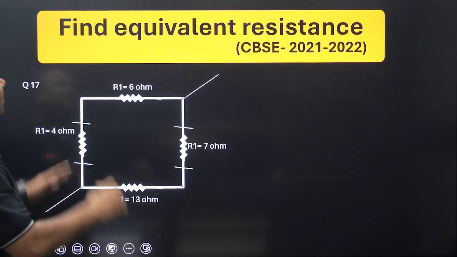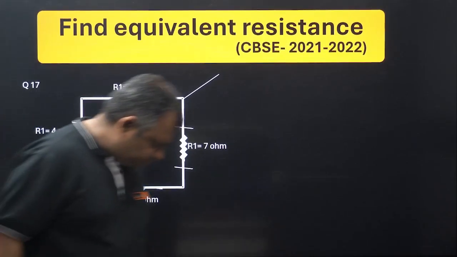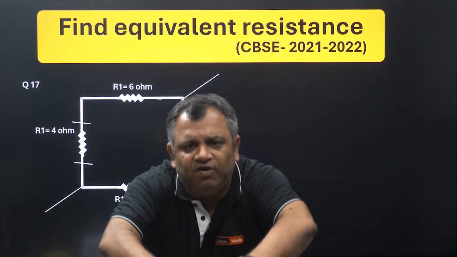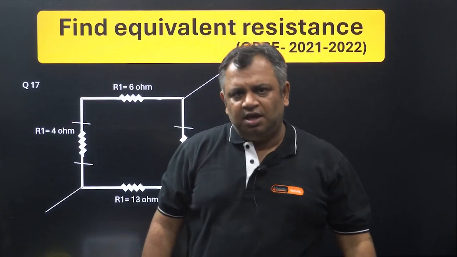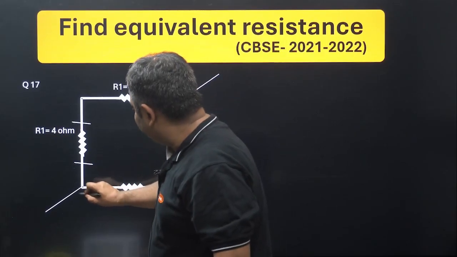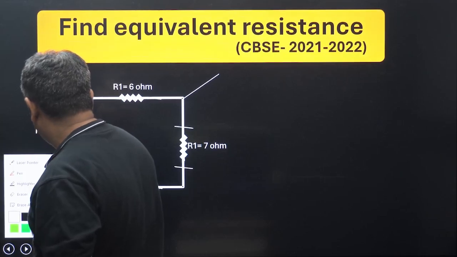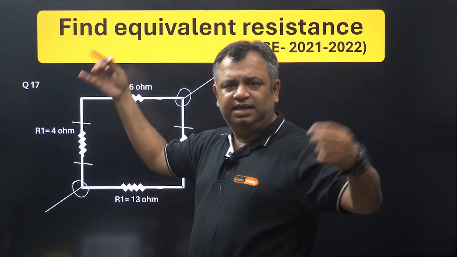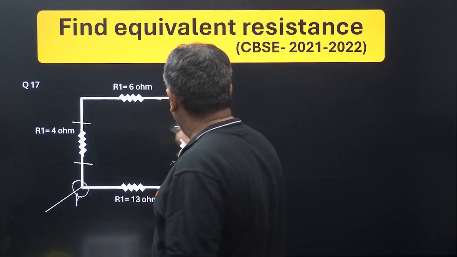Okay, now this is: find equivalent resistance. Now remember one more thing. Whenever it is told to find equivalent resistance, before you jump into finding it, you need to think between which points. Between which points do I need to find equivalent resistance? Usually in exams, you are going to get indications of the points. So basically between this point, say point A and point B.